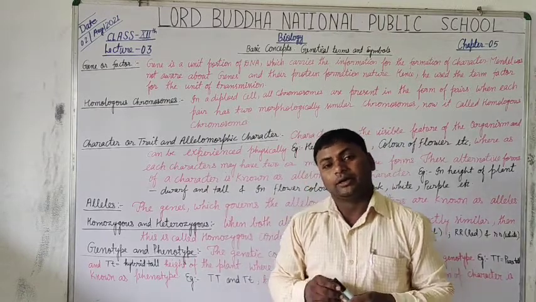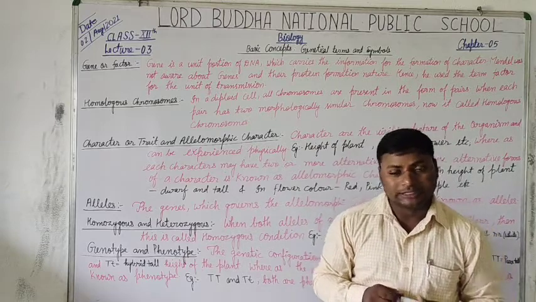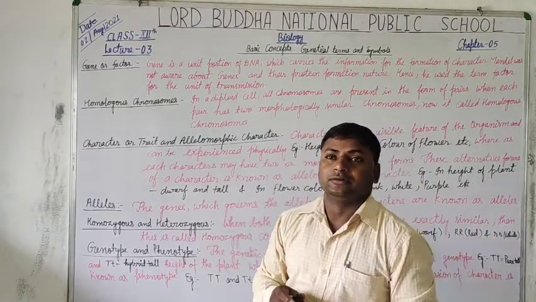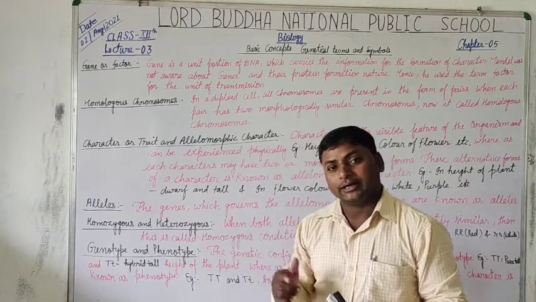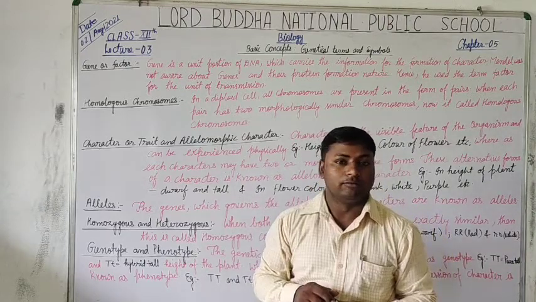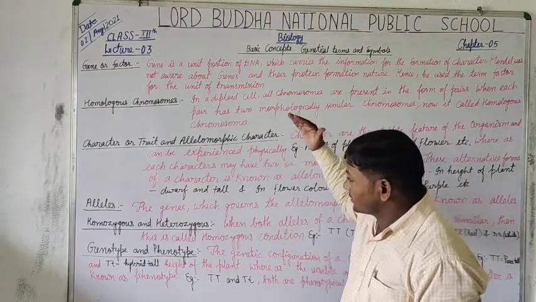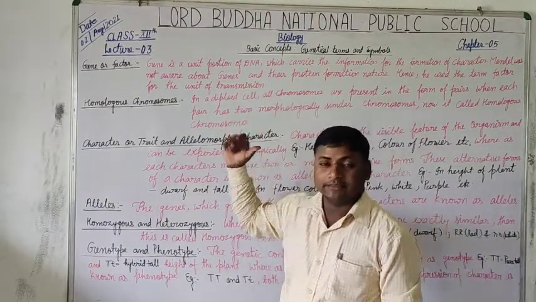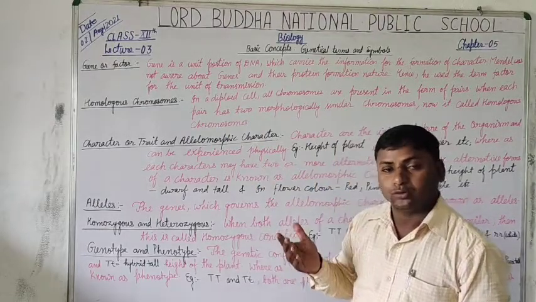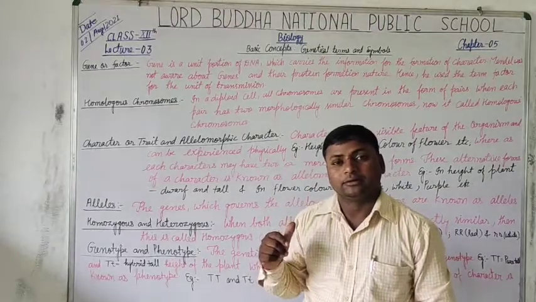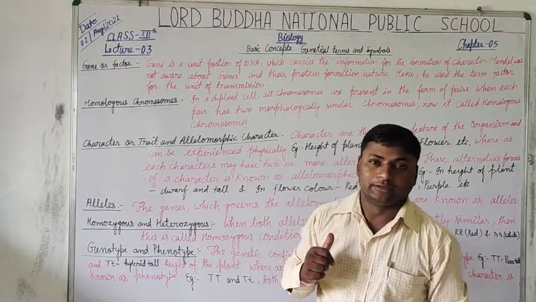If we have no knowledge about these terms, then we cannot understand Mendel's law of inheritance very well. So students, just keep these terms in mind to clear the concept of Mendel's experiment.